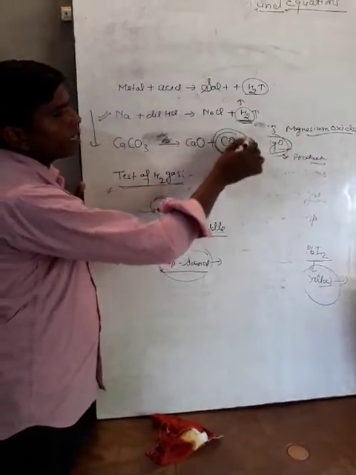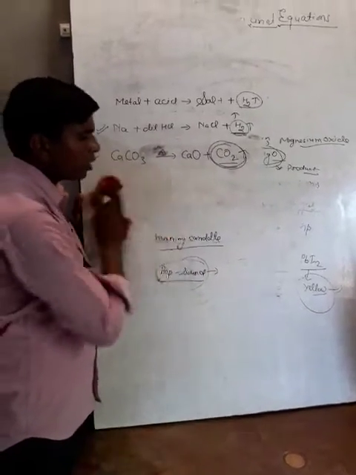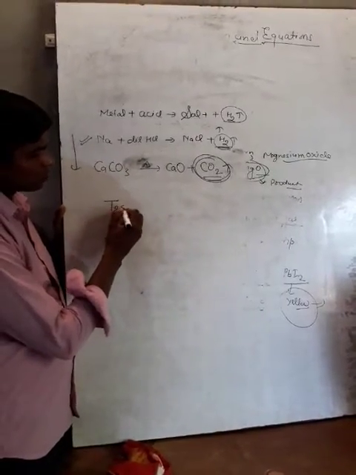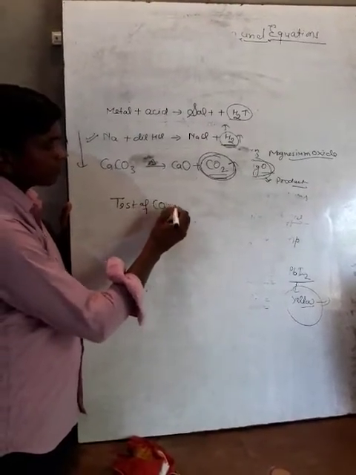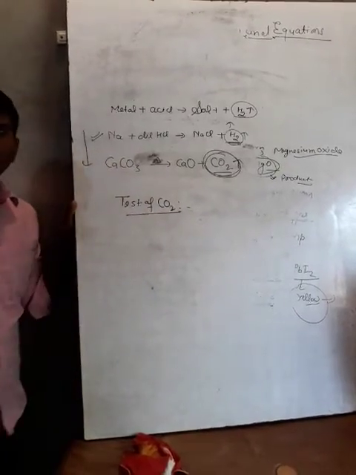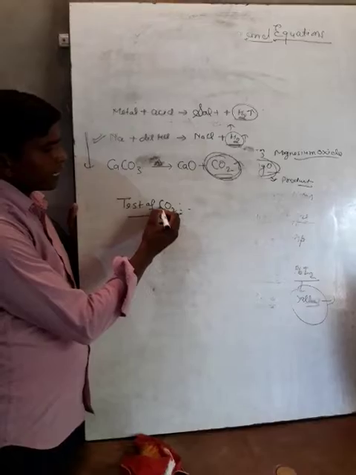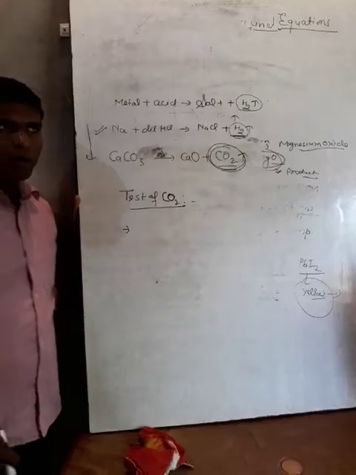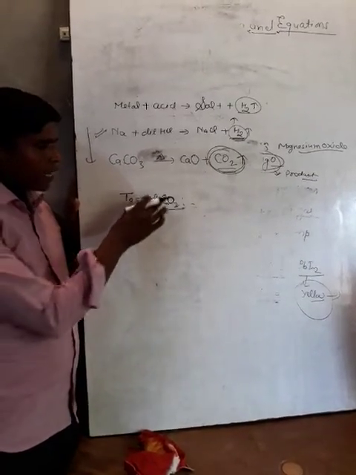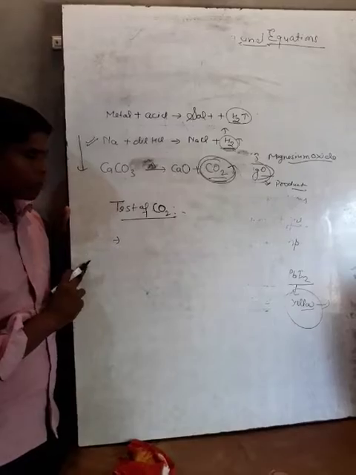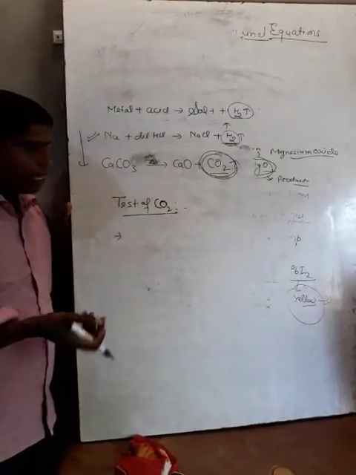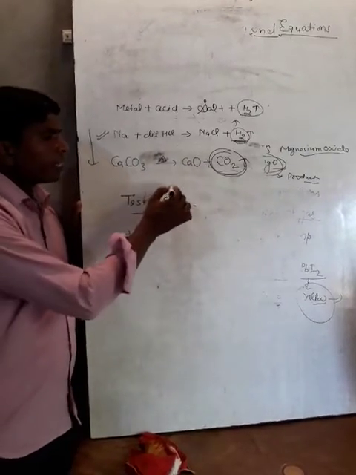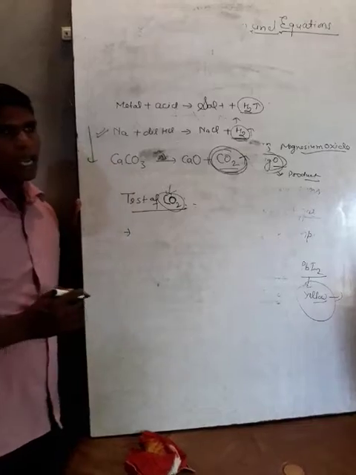Now we will read about the test of CO2. Test of CO2 gas. How can we identify that the evolved gas is CO2? In the test of CO2, there are two tests we can say. First one: when that gas is evolved from any chemical reaction, we bring a burning candle, then that candle will be put off, means it will extinguish. Then we understand that the evolved gas is carbon dioxide.